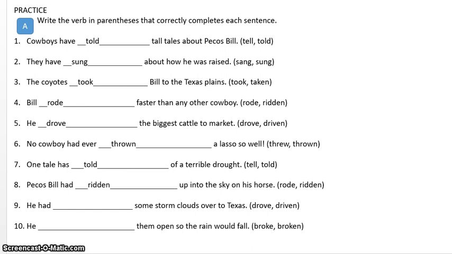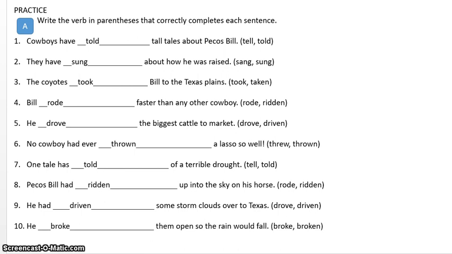He had, what? Drove? Some of you guys would probably say that, but that's not correct. Had, if you look back on your chart, has to be used with the word driven. And the last one, he blanked them open so the rain would fall. He broke them open so the rain would fall.